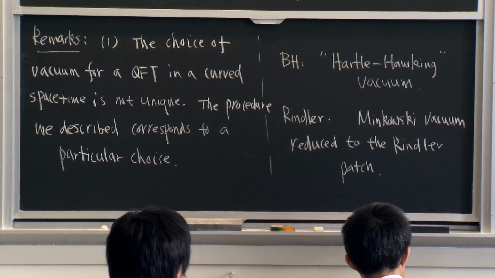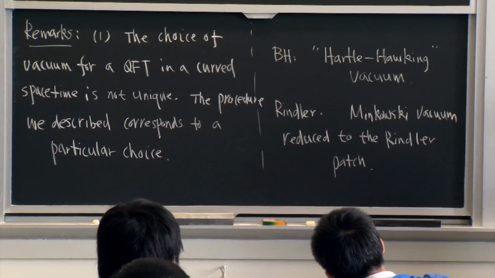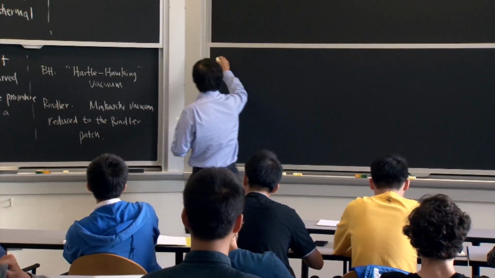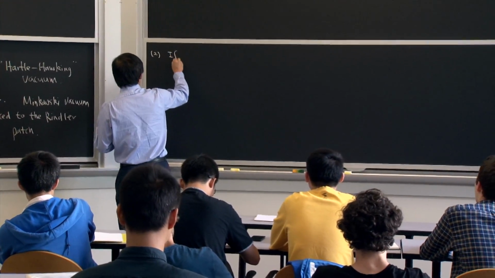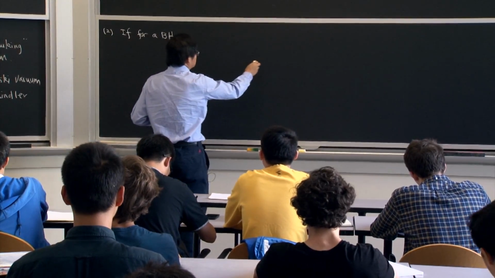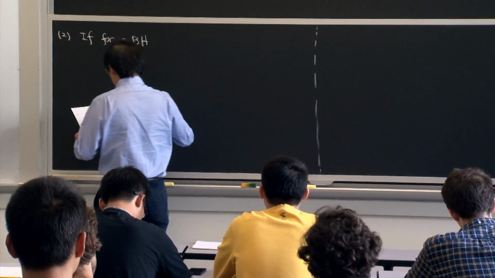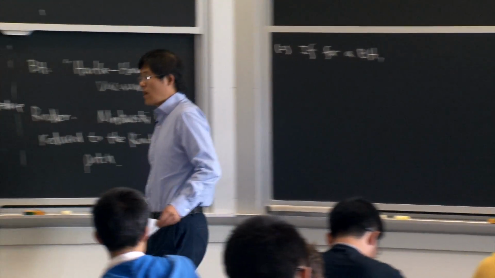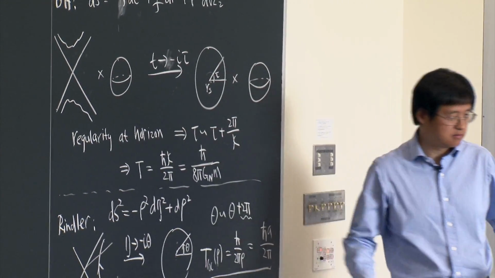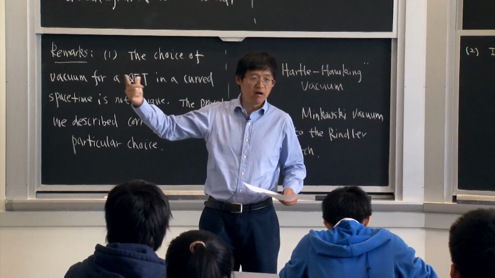Of course, you can actually choose the vacuum in some other way. For example, say for a black hole, instead of periodically identifying tau with this period, we can choose not to identify tau at all.